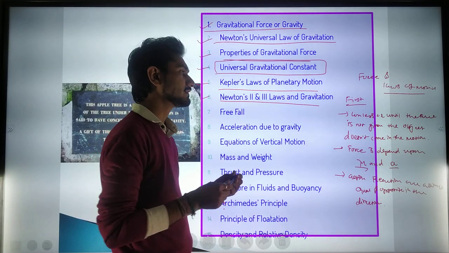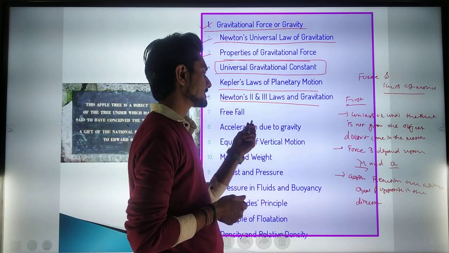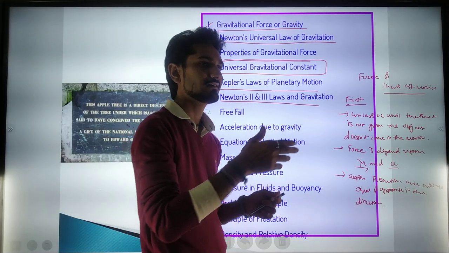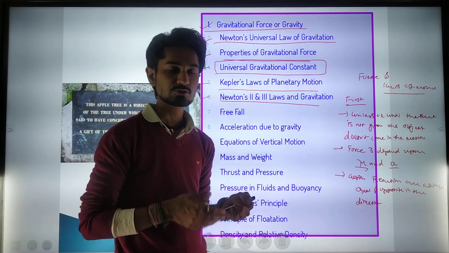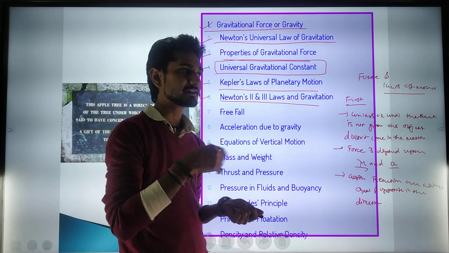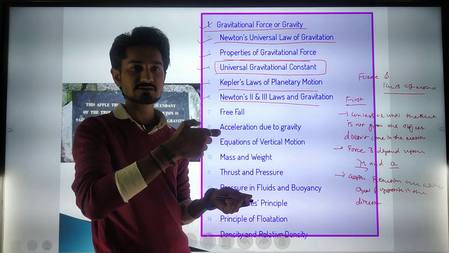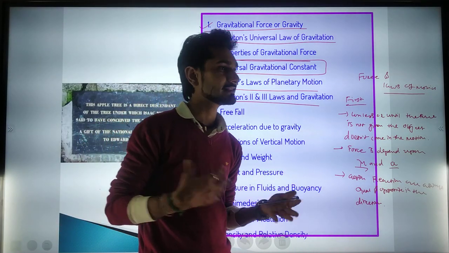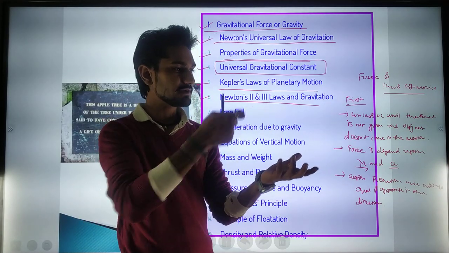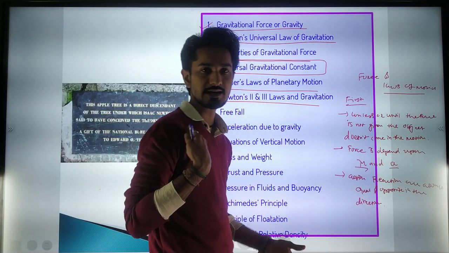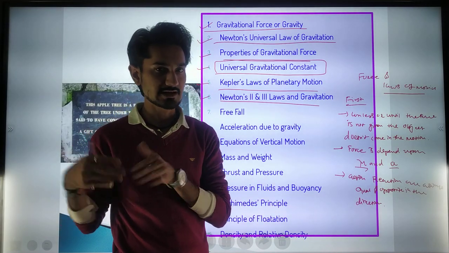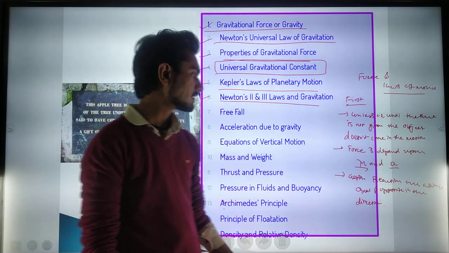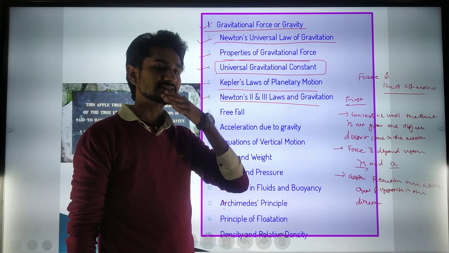But have you noted that whenever we are shooting a bullet from a gun, we are firing the gun, but we experience some kind of jerk towards us in our body. That jerk is a reaction. We take action in this direction, and we experience the jerk in the opposite direction. That will be called action and reaction. So those are the three laws that we have already studied in chapter number 9.